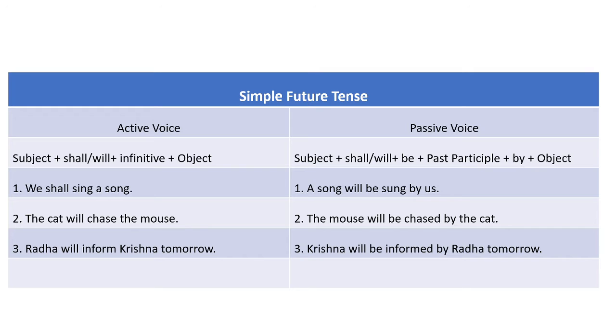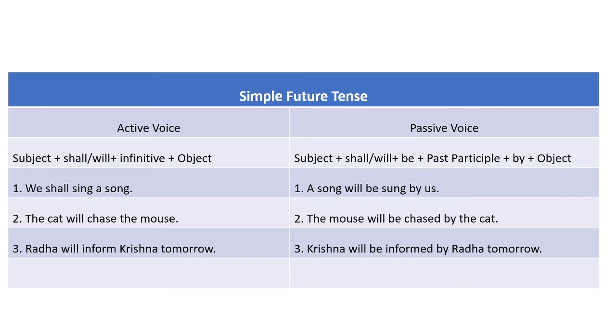When we are going to transform simple future tense sentence in passive voice, we have to follow this structure. The structure will be subject plus either shall or will plus be plus past participle of the main verb, which is followed by. After that, by is written, and at the end of the sentence there will be an object.